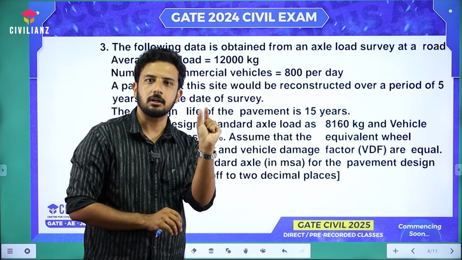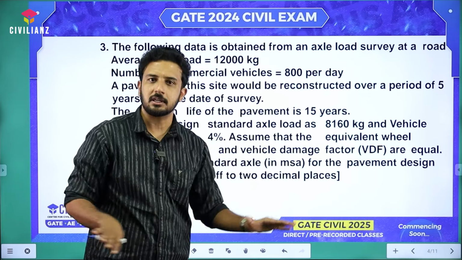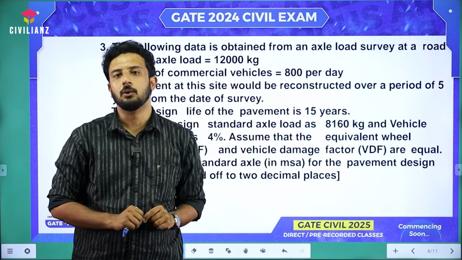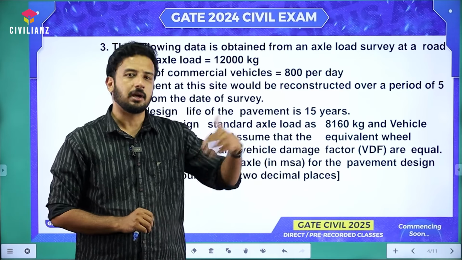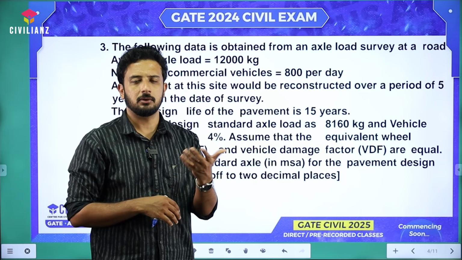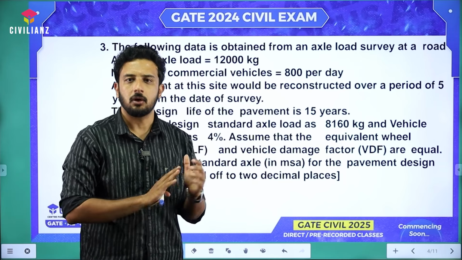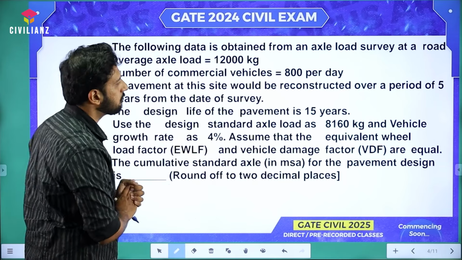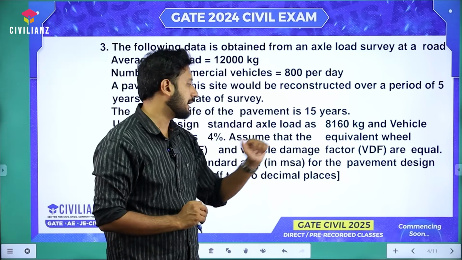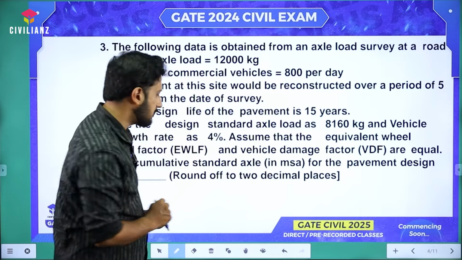For a particular single load, both will always be the same. Whatever the frequency, it doesn't matter, it will get cancelled. Understood? If you have attended those sessions, you might have already understood what I am telling. Anyway, finally what we need to calculate is the cumulative standard axles in MSA. So shall we solve it?